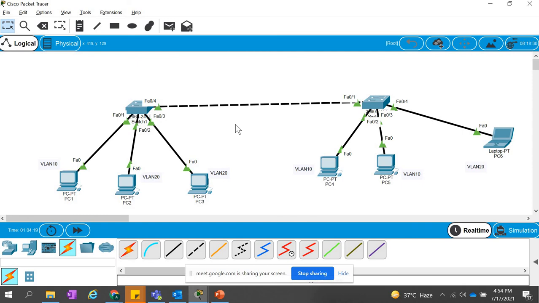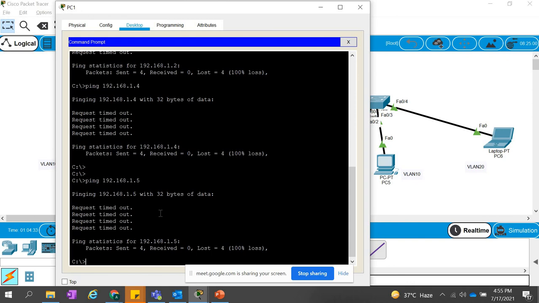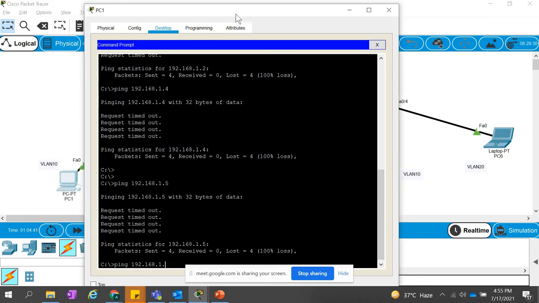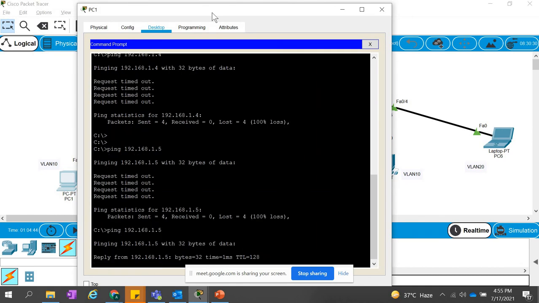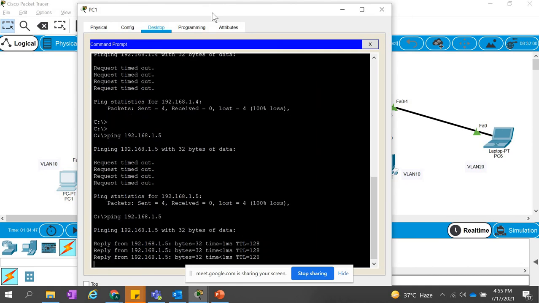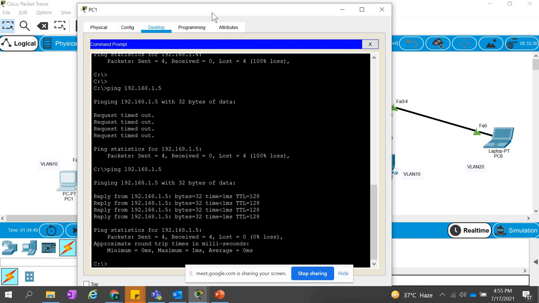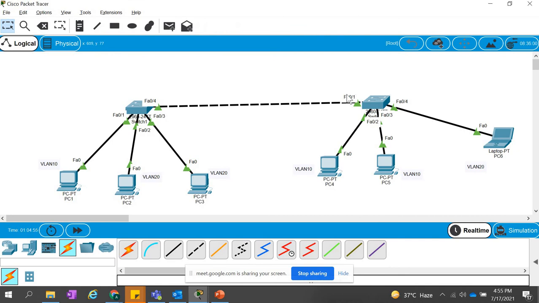Why? I'm very curious why we can't. FA0/4 on switch 1 is not configured as a trunk. Okay, that's good logic, but still we can try. Ping 192.168.1, which one? VLAN 10, right? VLAN 10 is 5.5. Oh, we are able to ping. Isn't that good? We have defined the trunk on one side only, but still we are able to ping. Why is it happening actually?